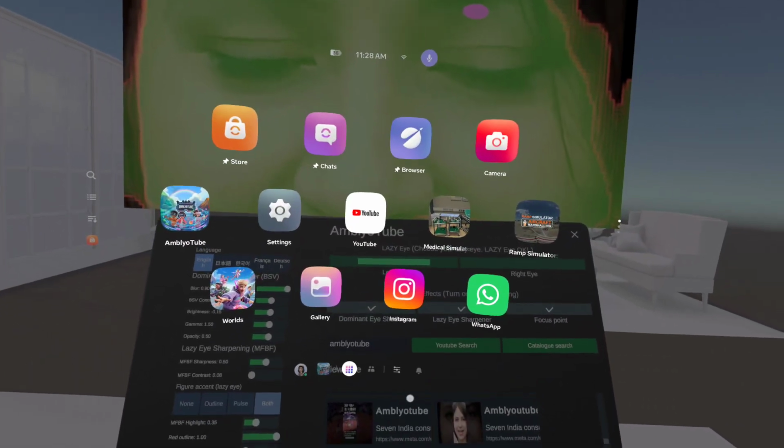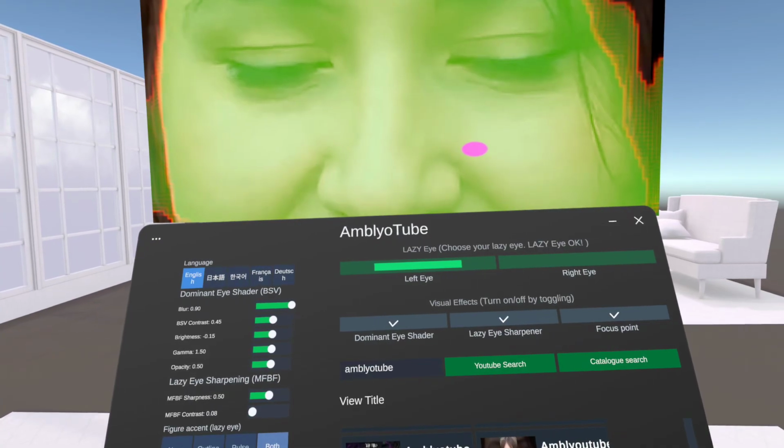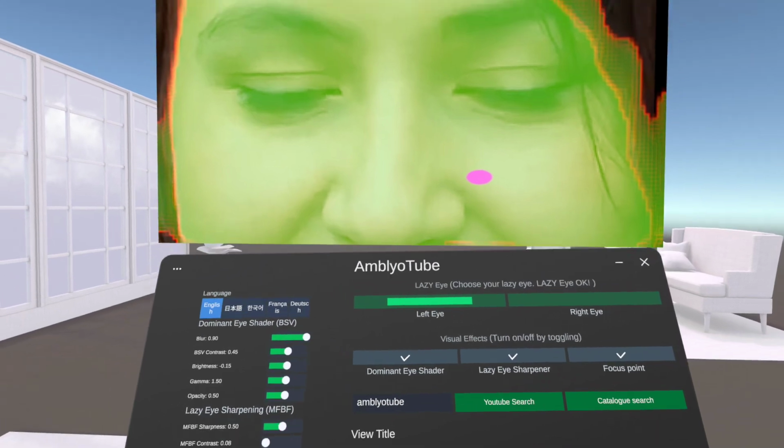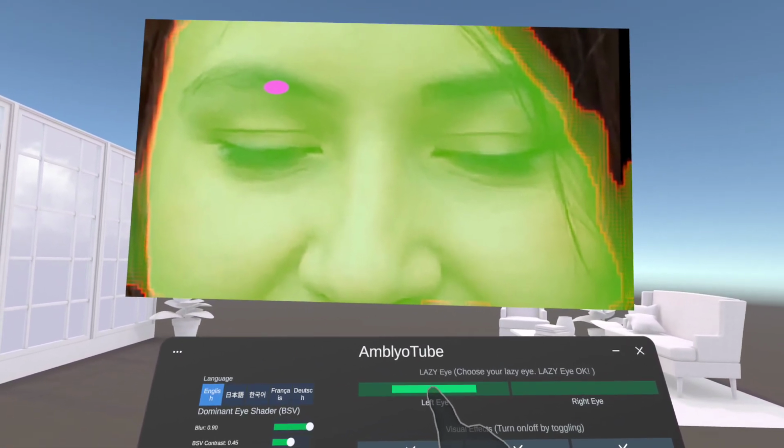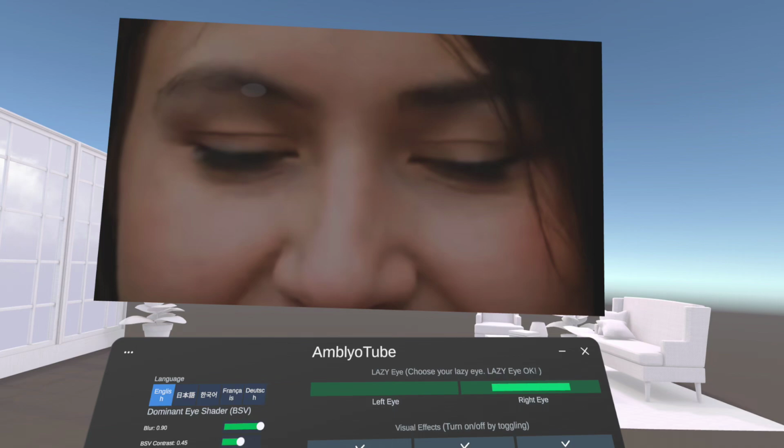Guide you to use the control panel. Choose your lazy eye with the control panel. The lazy eye is left. Click to change it.